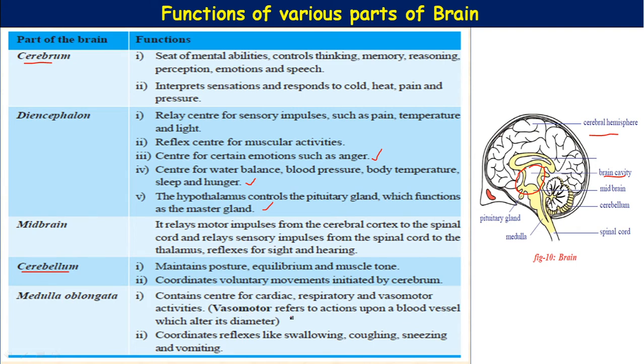Vasomotor refers to the actions upon a blood vessel which alter its diameter, such as dilation of blood vessels. It also coordinates reflexes like swallowing at the time of food. Swallowing, coughing, sneezing, and vomiting are all reflexes that occur naturally.